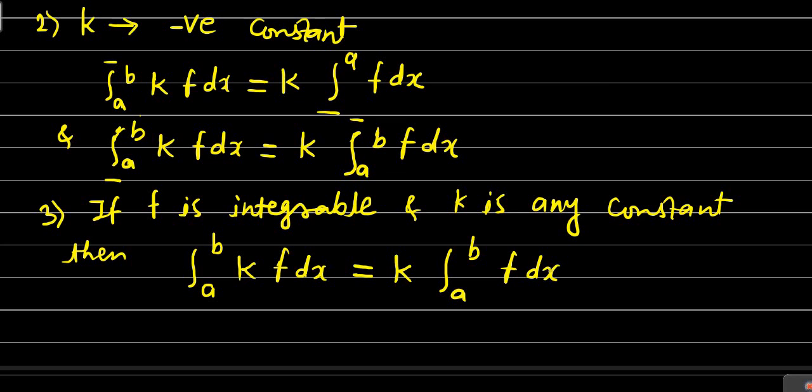So if function f is integrable, then we get the integration from a to b of k f dx equal to k into the integration from a to b of f dx.